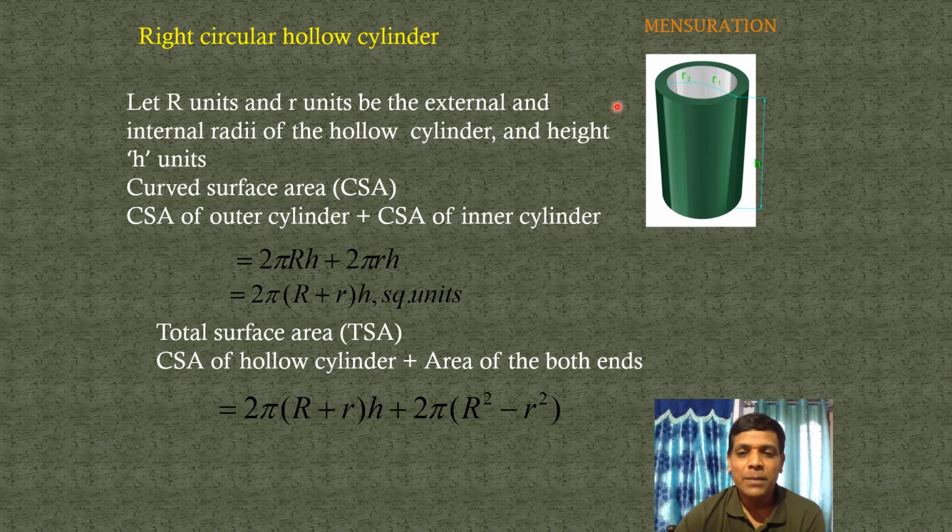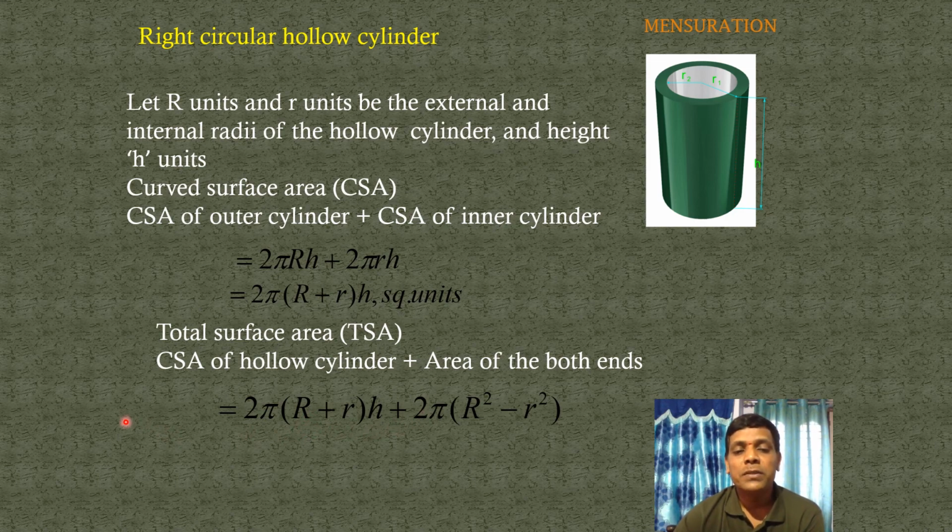Pi into (big R square minus small r square). It contains two rings, so 2 into the area of a ring. This is 2 into pi into (big R square minus small r square).